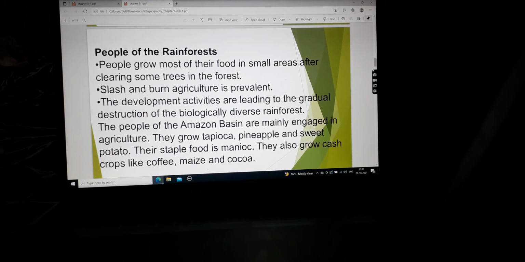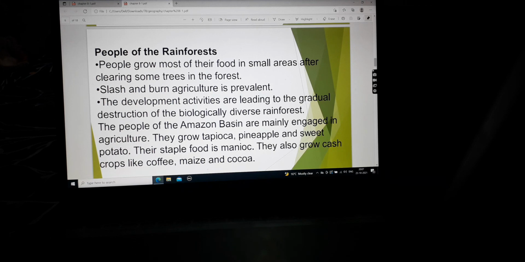The people of the Amazon basin are mainly engaged in agriculture. Like people in India are engaged in agriculture, in the same way people of the Amazon basin are also engaged in agriculture. They grow tapioca, pineapple, and sweet potato. Their staple food is manioc. They also grow cash crops like coffee, maize, and cocoa.